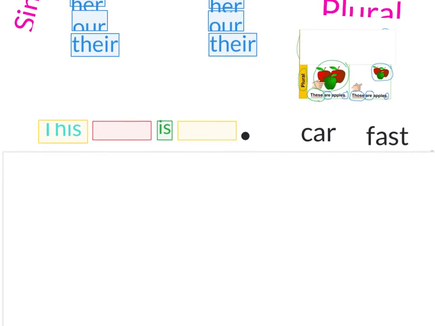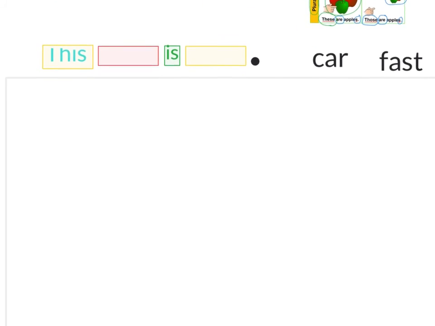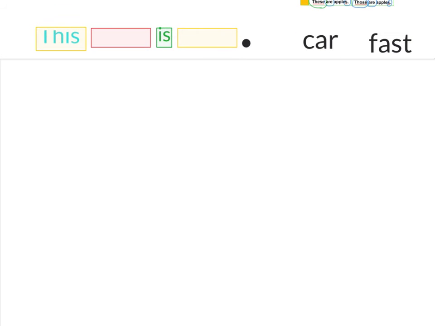So we're going to be talking about a fast car. Okay? So I can say, this car is fast.